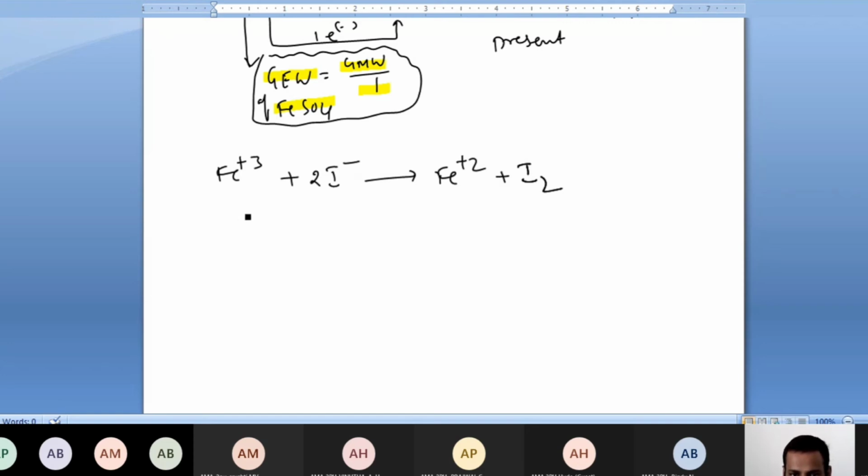What is the gram equivalent weight of Fe+3, they ask? Then Fe+3 means you have to take Fe2(SO4)3.